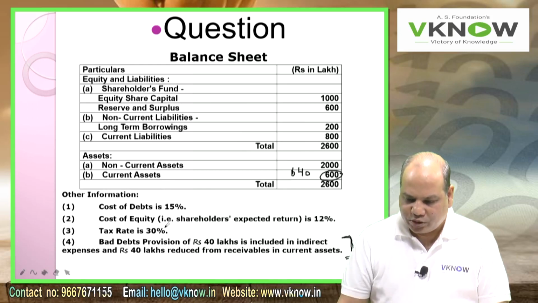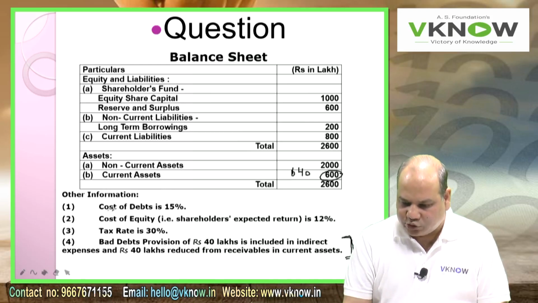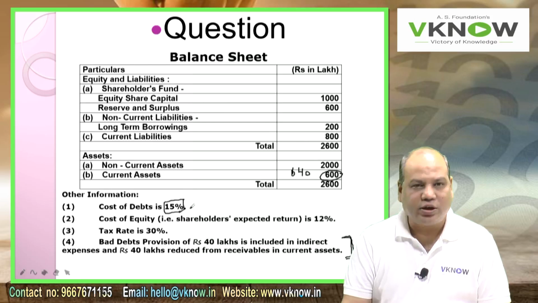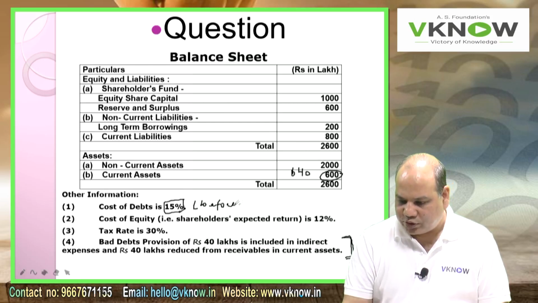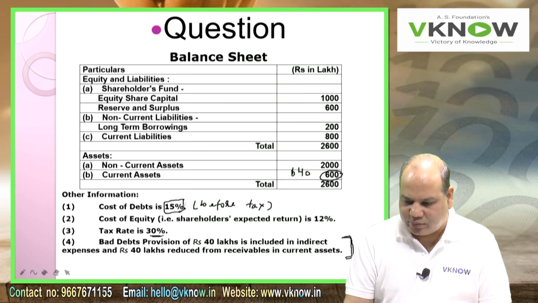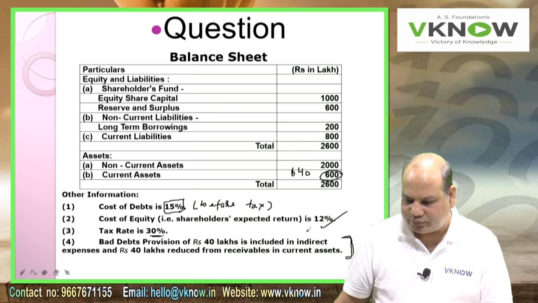But it is not clear whether the 15% cost of debt is before tax or after tax, so we will assume it is before tax. I need to deduct 30% tax, which gives 10.5%. Cost of equity, same figure. This will help us calculate the WACC, and then we'll calculate NOPAT and EVA.